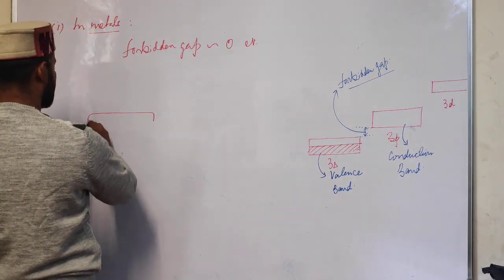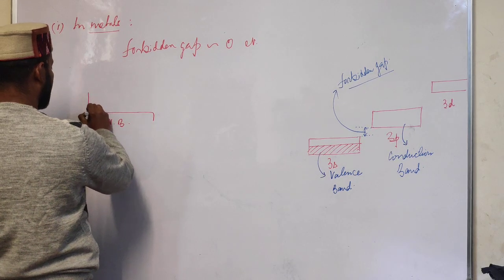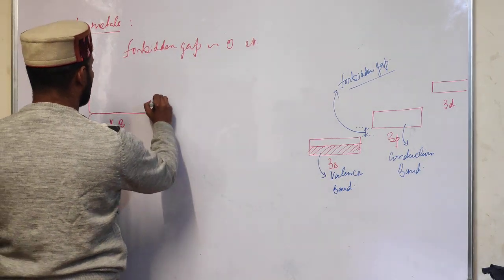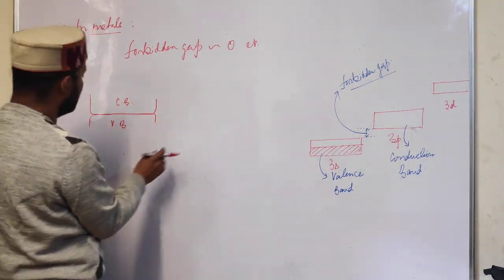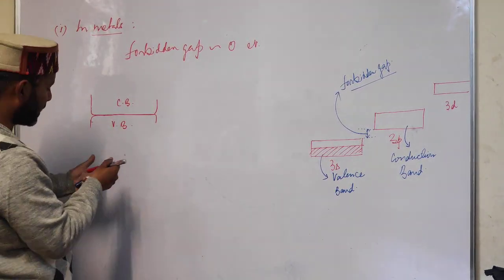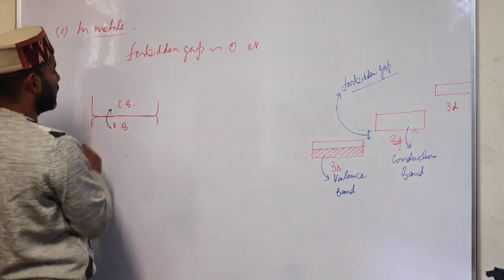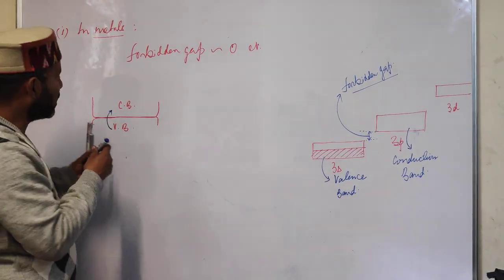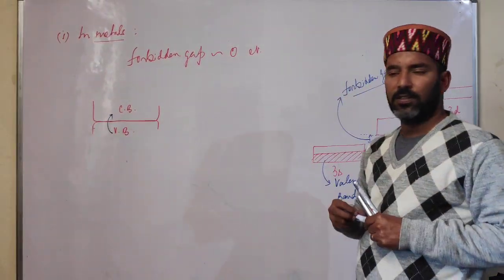This is, say, the valence band, and then we have the conduction band, but they are almost touching each other. There is no forbidden gap. So now students, what happens is that electrons from the valence band can easily move to the conduction band, and therefore metals have high electrical conductivity.